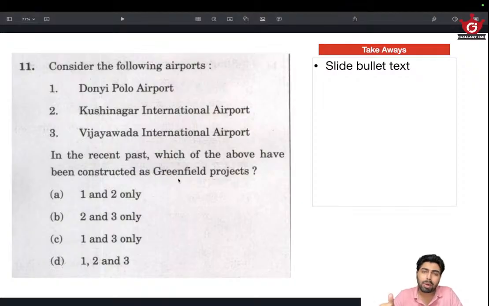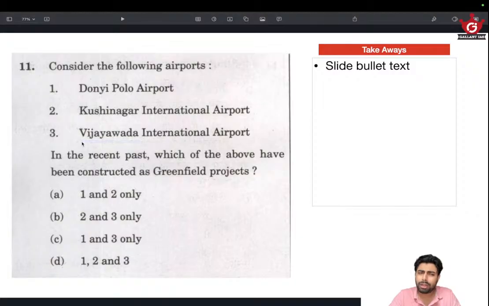On the other hand, brownfield constructions are like old or abandoned airstrips being revamped and reconstructed to use as an airport, or any building that is already existing, but right now is in a dormant or less productive state, and has been taken over for improvement and increasing productivity. That's brownfield. So a greenfield project means something that is completely new, built right from scratch, and that kind of gives me an idea. This Vijayawada is a place.